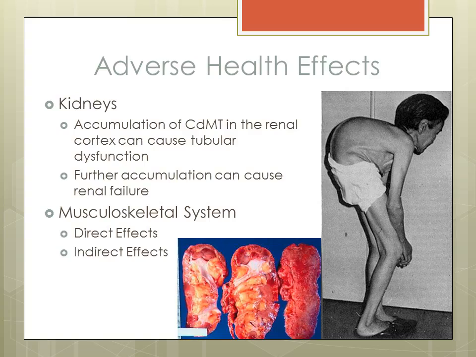Individuals who are exposed to cadmium can also experience musculoskeletal system health effects. Cadmium can have direct and indirect effects on the musculoskeletal system. Cadmium directly affects the musculoskeletal system by inhibiting calcium absorption by the bones. Cadmium-induced renal failure can indirectly affect the musculoskeletal system by decreasing vitamin D metabolism, which results in decreased calcium absorption in the bones.